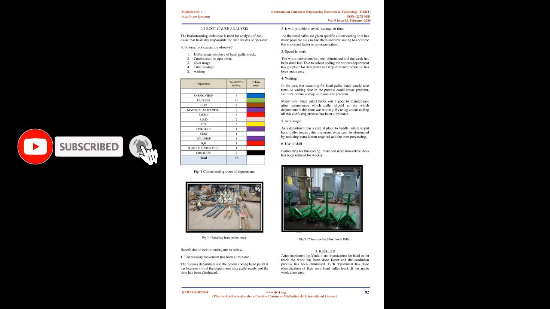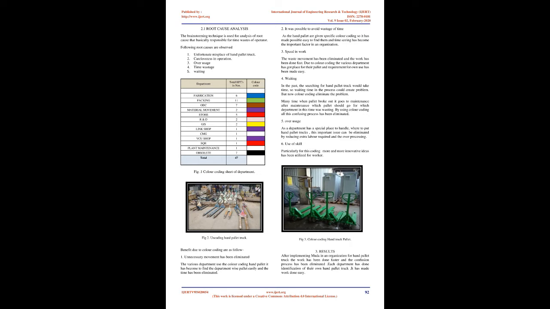To solve the problem of waste, lean manufacturing has several tools taking a very similar approach to other improvement methodologies. The company has started looking into the serious matter of Muda by using different engineering techniques and logic in order to eliminate waste and to increase the production and growth of the company. The special focus is on quality and professional growth. By following this, L&T's different departments have different colors to identify their hand pallet trucks. Due to this, time is saved and work is done efficiently.